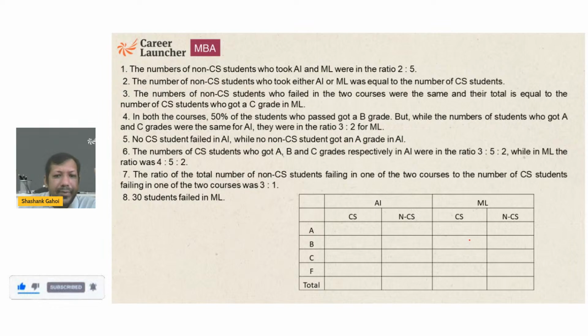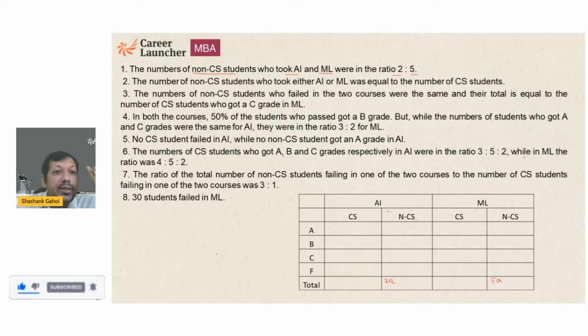Now, what does it say? The number of non-CS students who took AI and ML were in the ratio of 2:5. So if I say these students are 2A, then these students are going to be 5A.